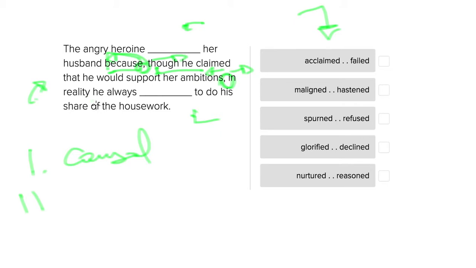So that though he claimed that he would support her ambitions, what follows this comma is going to have to be something completely opposite. In reality, he was always blank to do his share of the housework, so he didn't support her ambitions. So I'm going to go ahead and have a plus and a minus here, since these are opposite to each other, to think about the opposition between this part of the sentence and this part of the sentence. And then the third criterion is just the coherence of the sentence, that should be kept intact.